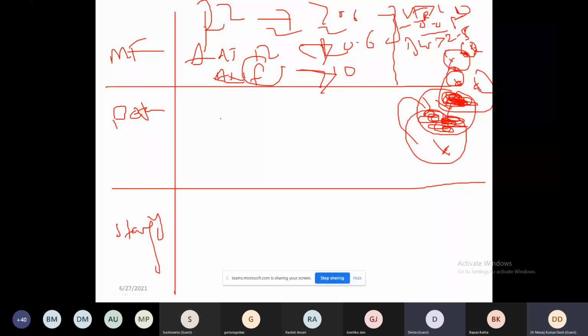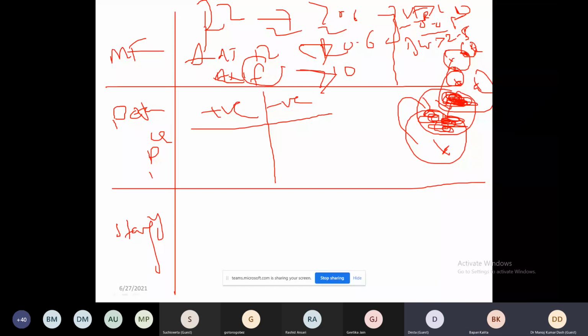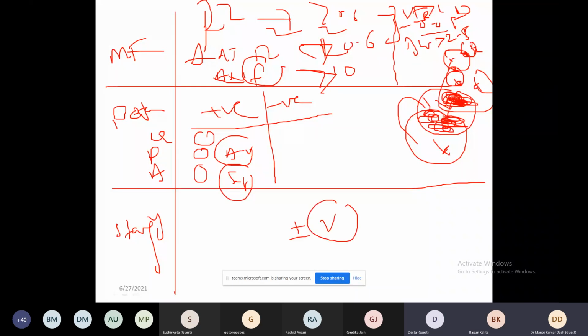Then again, beta is divided in two parts: positive beta and negative beta. Suppose I have quality, price, or advertisement. For positive beta, you find out which is the most important one based upon the absolute value, and the sign talks about the positive impact and negative impact. So we do two things, plus or minus in B. B means absolute value, how much is the impact, and whether it is positive or negative will be analyzed in the case of beta value. Then that beta can be checked for significance, for which we go for T value.